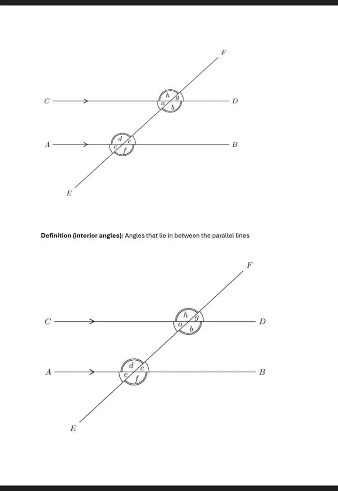A transversal in this case is EF. So it's a line that cuts through two parallel lines. So our transversal is EF.